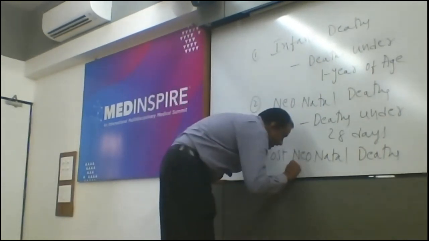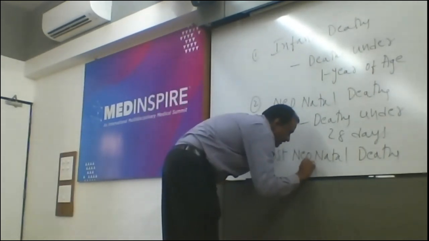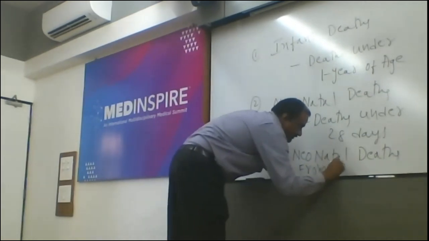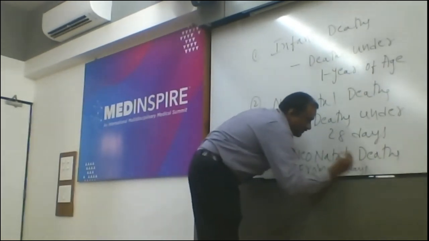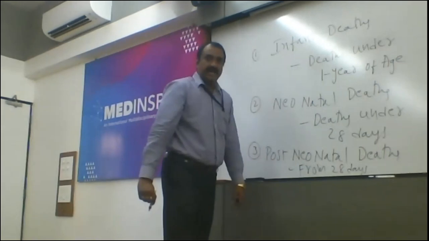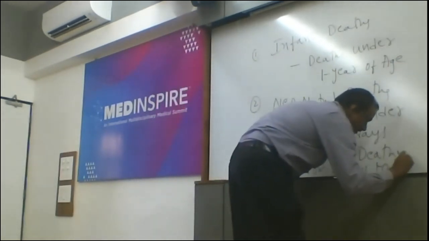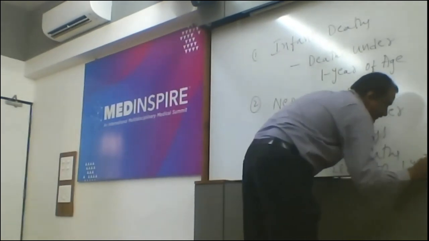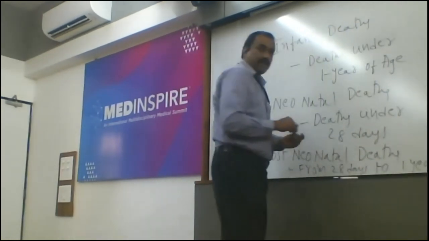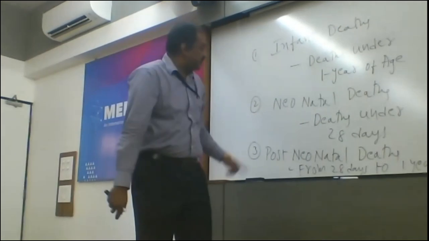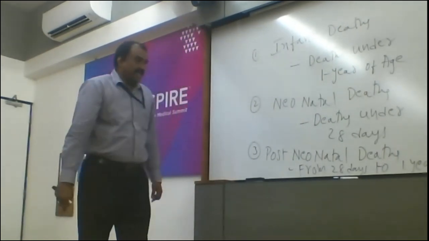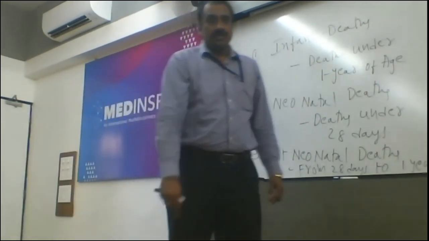So whatever deaths are recorded from 28 days to 1 year fall under the post-neonatal deaths.